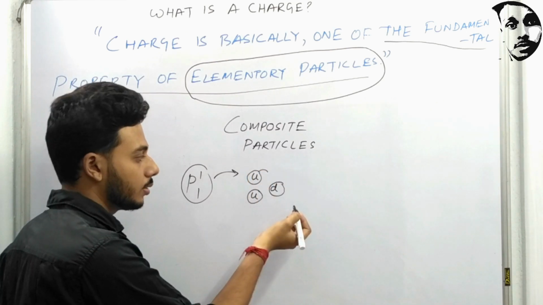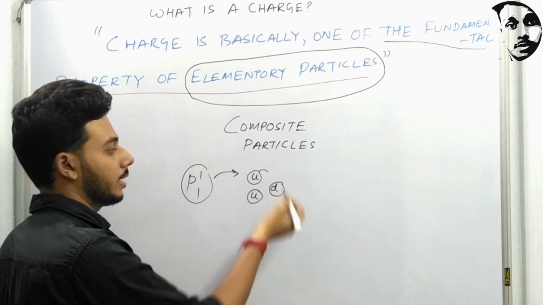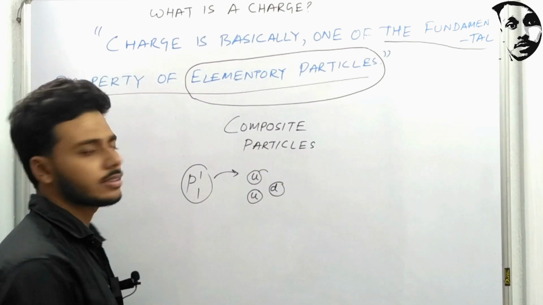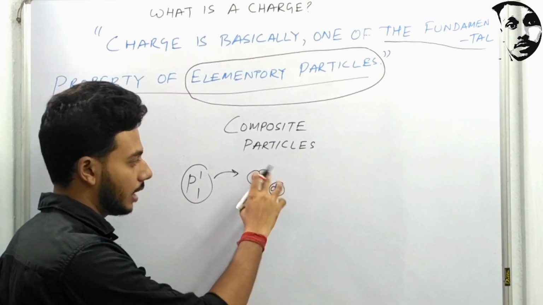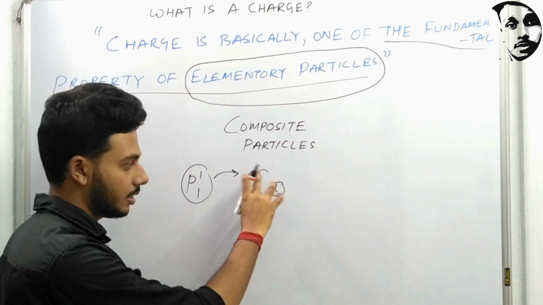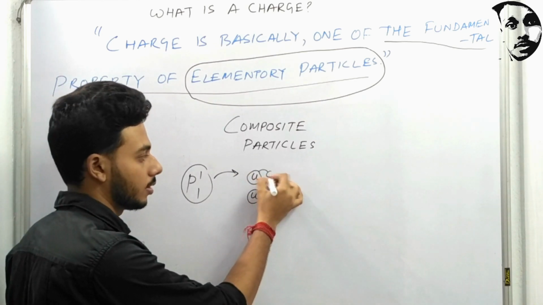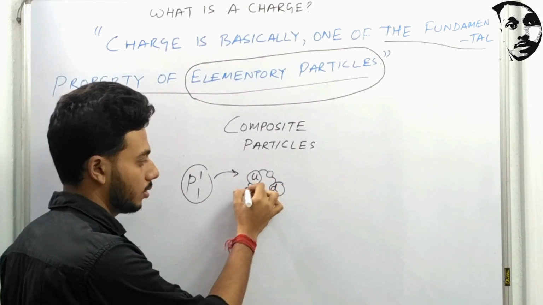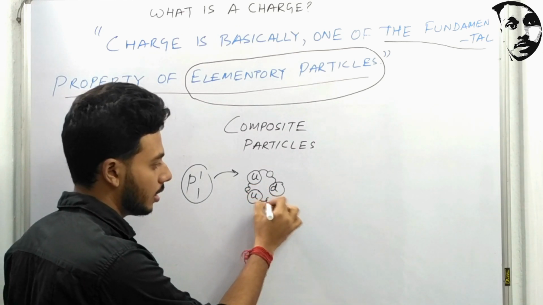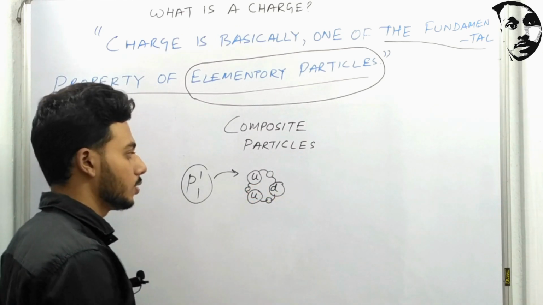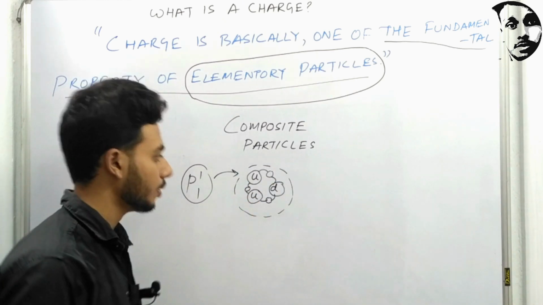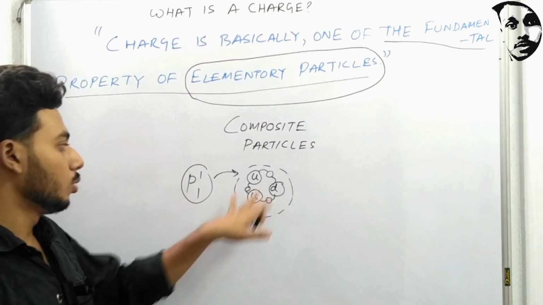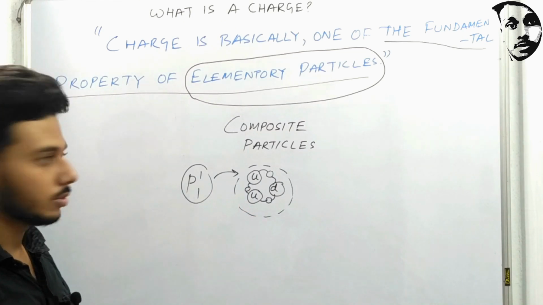So where are the bosons? Generally the boson which holds these three quarks together is known as the gluon. So this is the boson which holds these three quarks together. This is the inside structure of the proton. These are the gluons, one of the bosons.